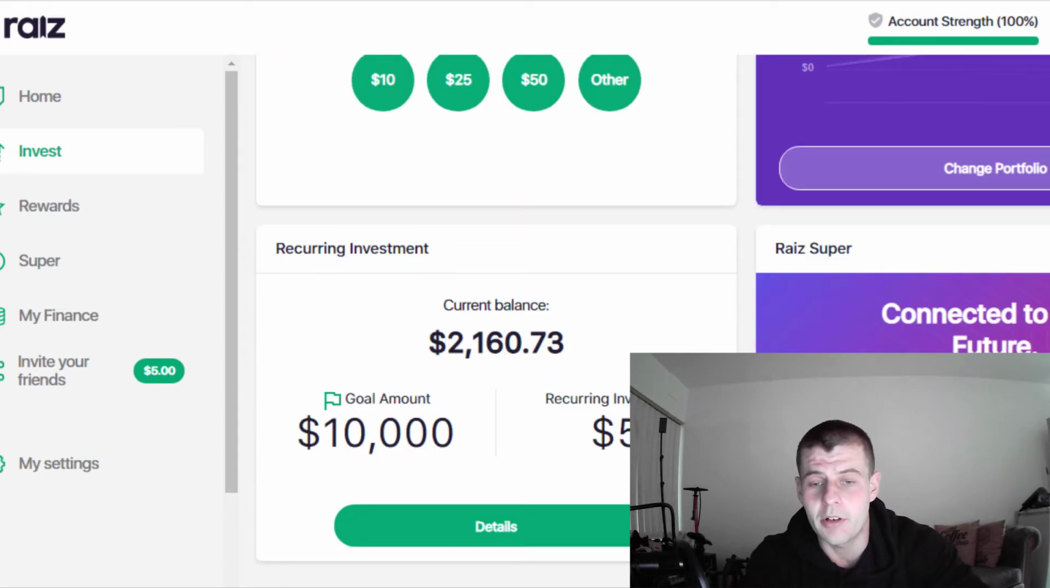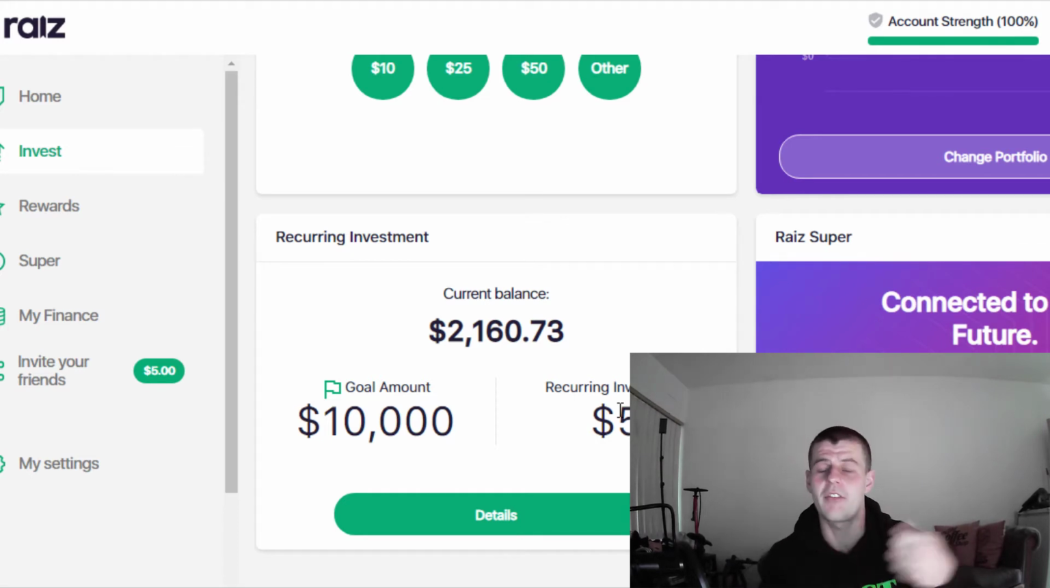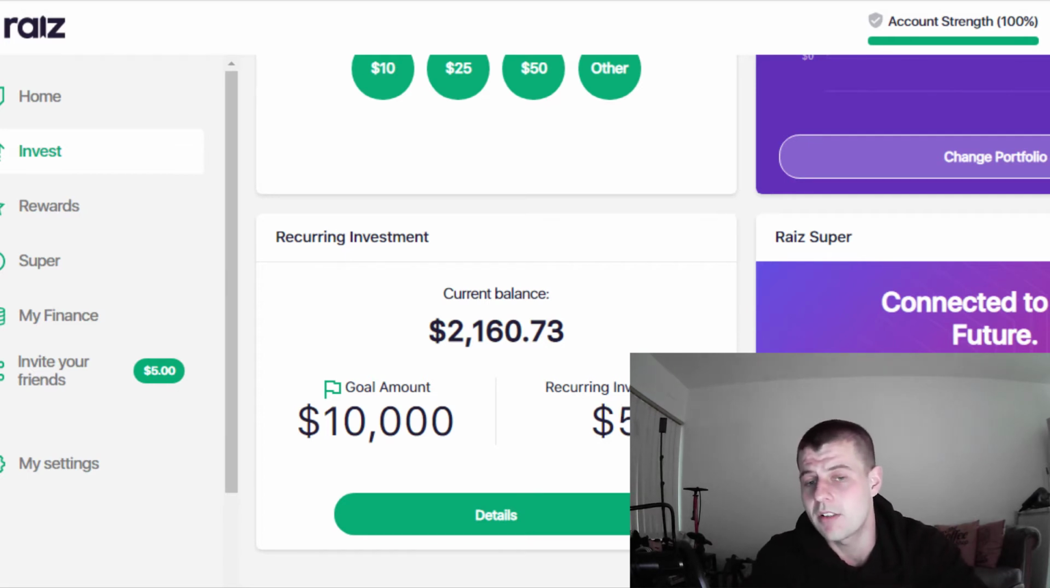Now you can set up a recurring investment amount. The goal is to get about $10,000 in this account. There's a recurring investment amount of $5 per week. Plus I have it set up to also round up any extra leftover money from my PayPass transactions. So if I buy myself a coffee and it costs $4.95, the 5 cents to round up to $5 is going to be invested into this account, and I believe the money transfers once a week to then get invested.